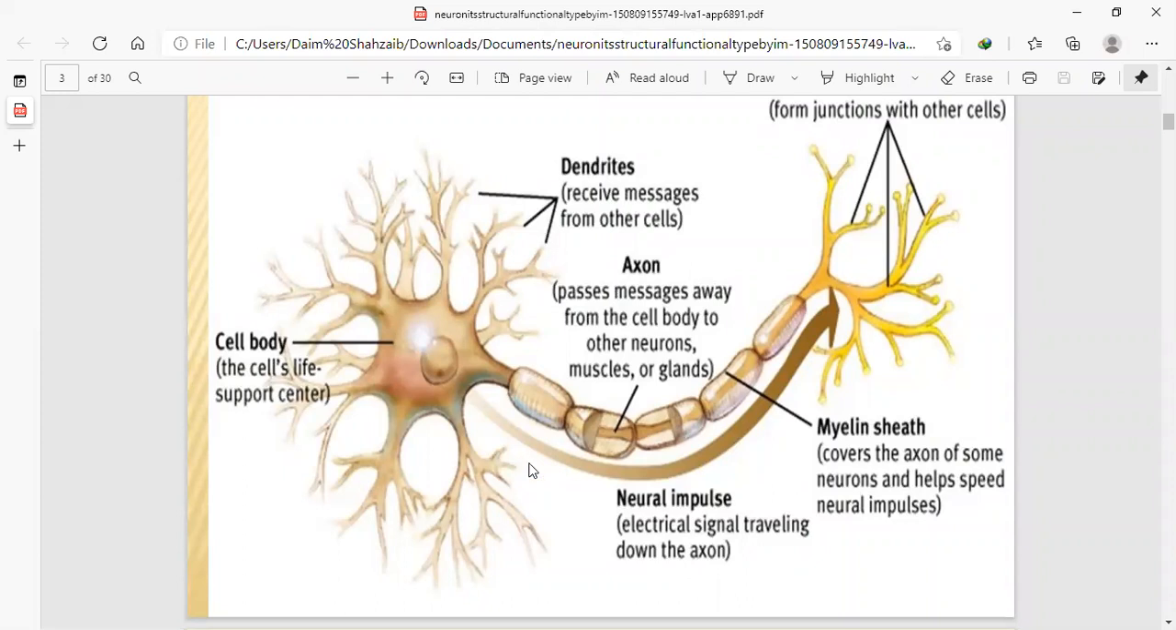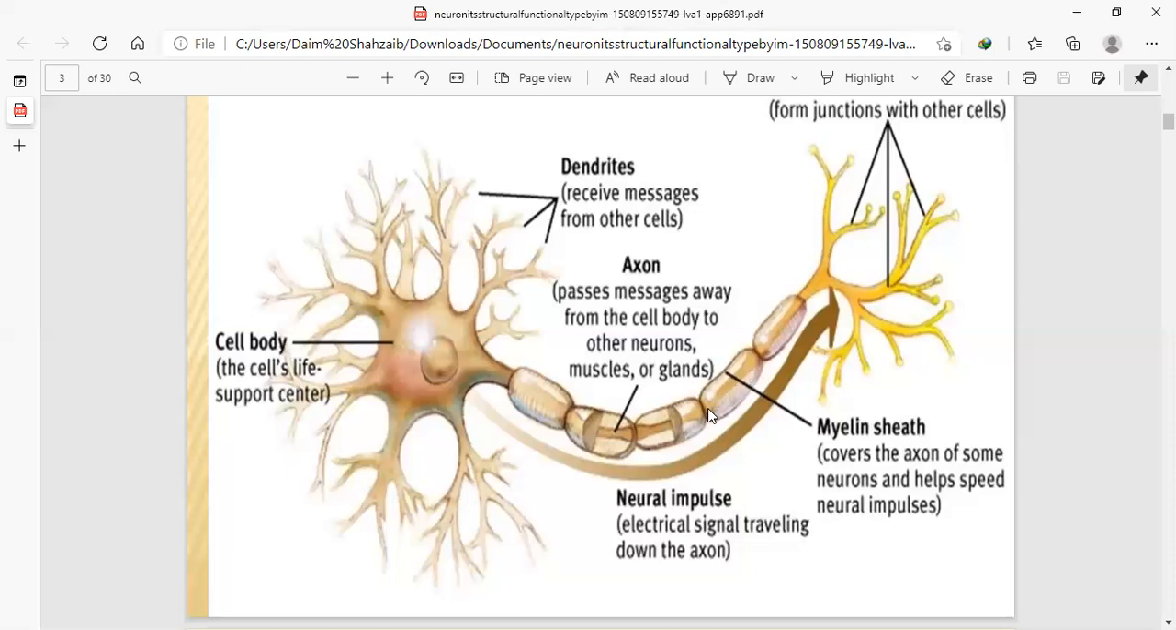And this is the nerve impulse, the electric potential that occurs. The impulse that occurs due to the messaging of neurons from one dendrite to the other creates a neural impulse. And this neural impulse or nerve impulse causes electrical signaling.